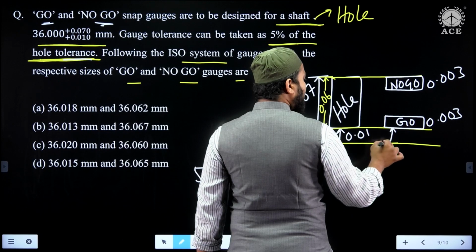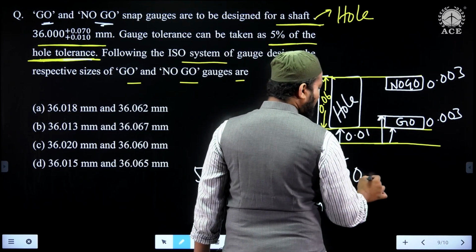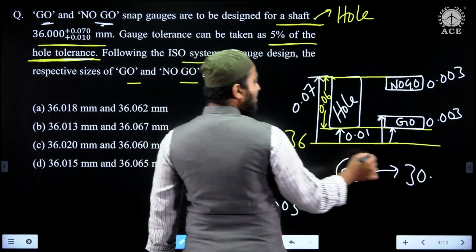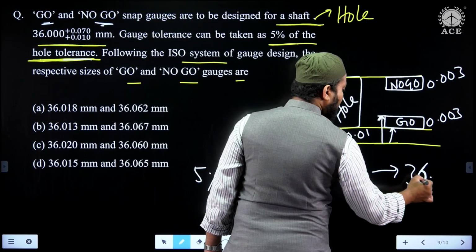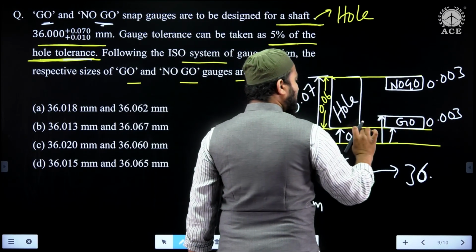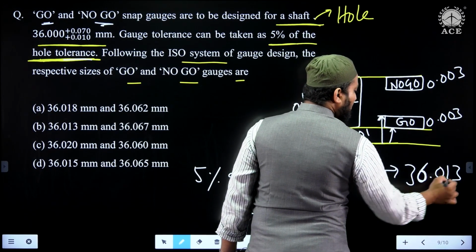Actually, we have a lower and upper limit, but the ISO method is nothing but safety is also a priority. So for the go gauge I need to take the upper limit: 36.01 is already there and 0.003 you need to add. So 36.013.